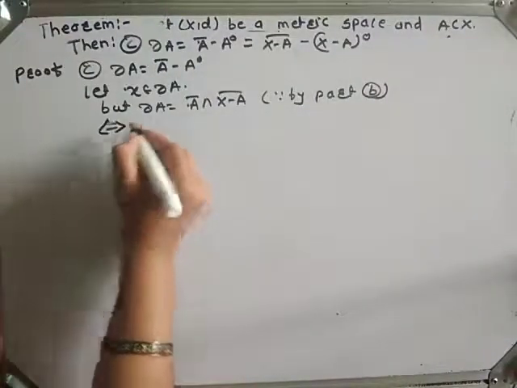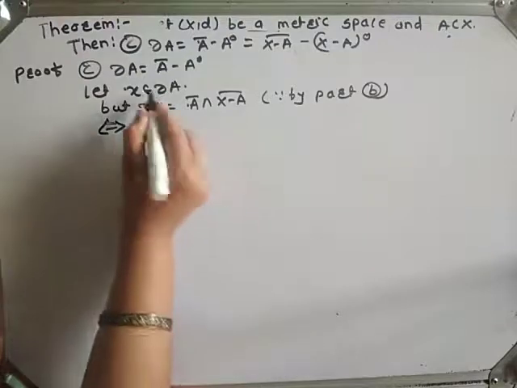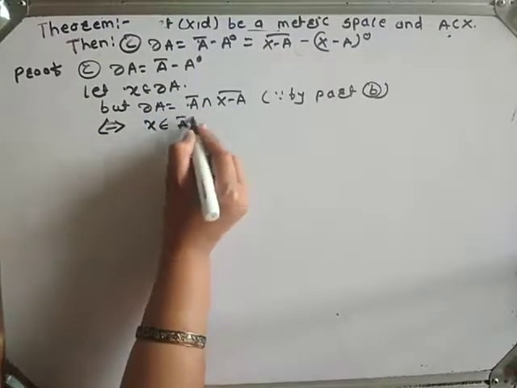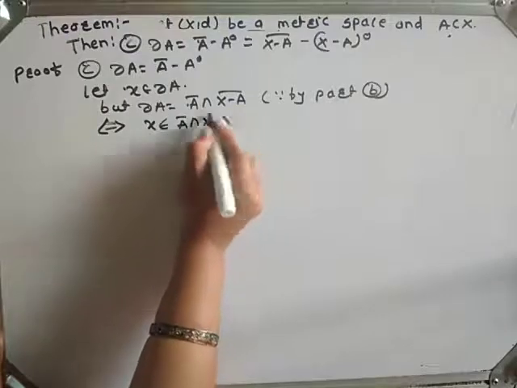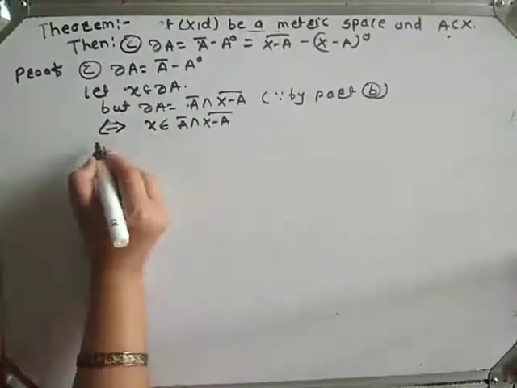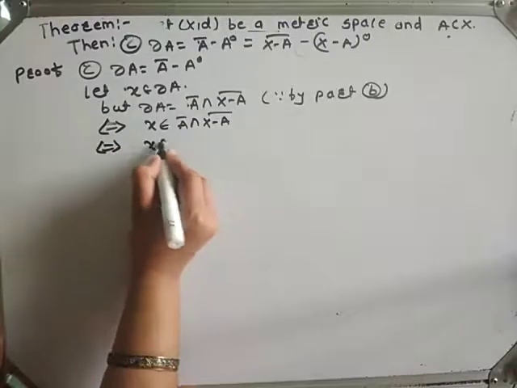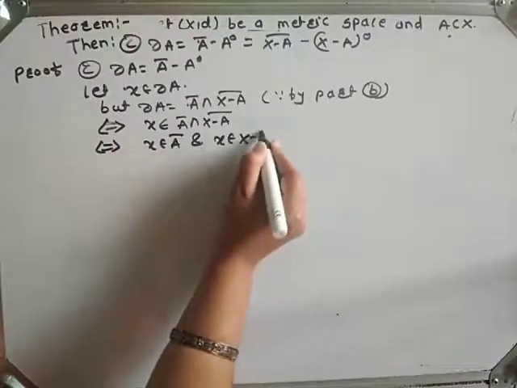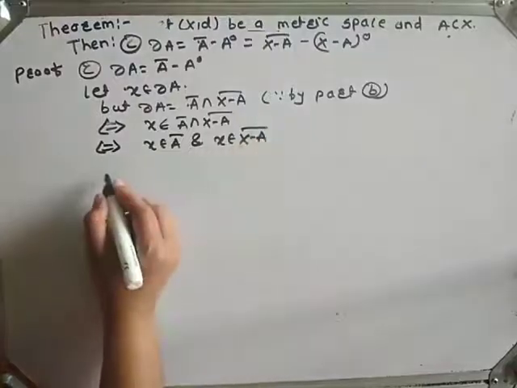If and only if x belongs to boundary A, therefore x belongs to A closure intersection X minus A closure. If and only if x belongs to A closure and x belongs to X minus A closure.